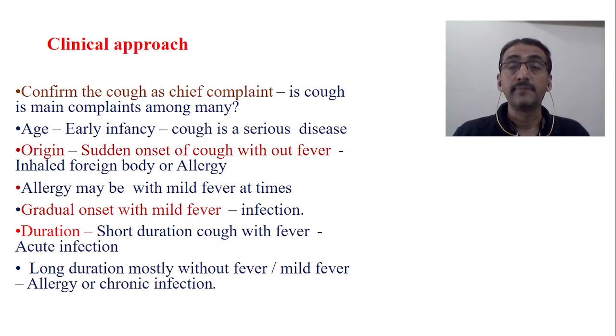So if it is an early infancy child and cough is the predominant problem, then it's a serious disease, because actually newborns and infants cannot cough. Cough is a very coordinated process, and it is not so easy to coordinate.